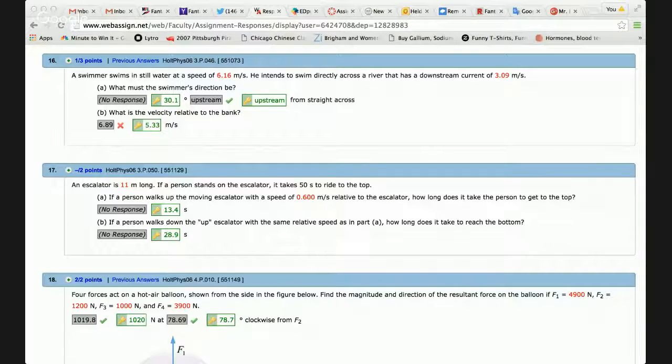It says a swimmer swims in still water at a speed of 6.16 meters per second. He intends to swim directly across the river, which has a downstream current of 3.09 meters per second. So again, these numbers are going to be different for you, but it says what must the swimmer's direction be? Okay, so what we've got is two vectors, and we've got to set up a vector diagram for this. So I'll show you how to do this.